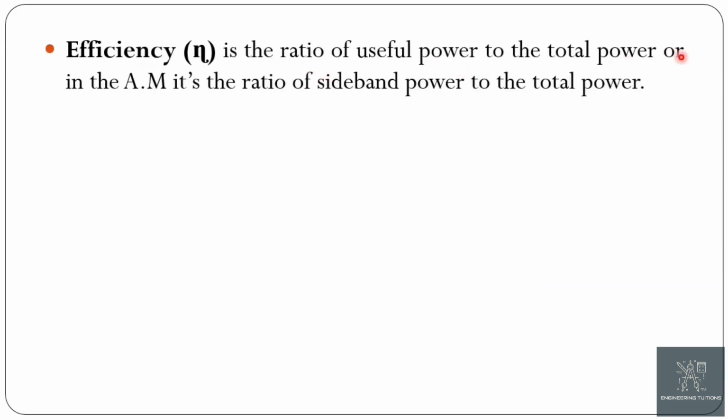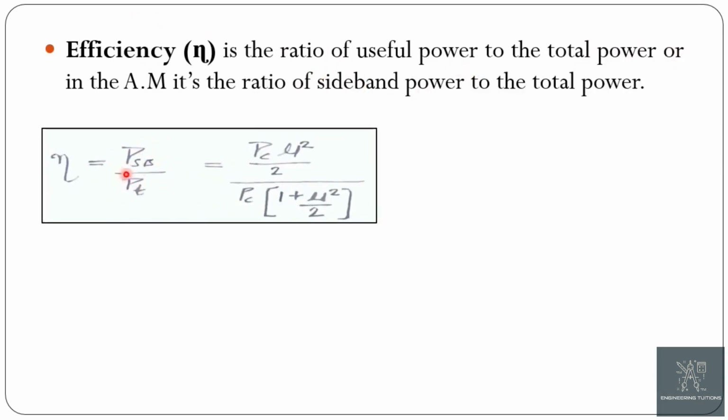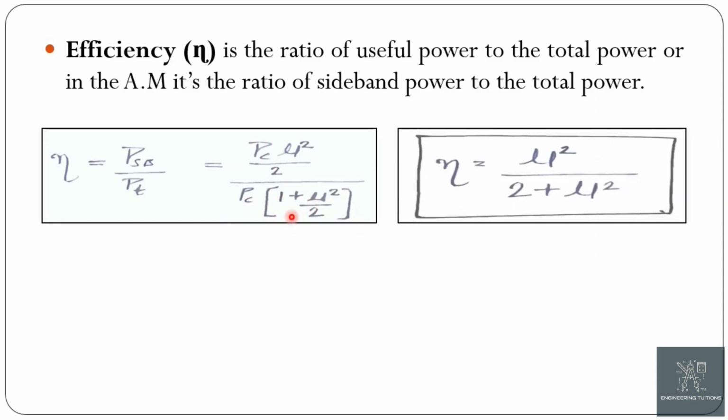Now the expression for the efficiency, which is the ratio of useful power to the total power. So efficiency is equal to the total sideband power, that is the useful power in an AM which contains the message, upon the total power, which is equal to PC mu square by 2 upon PC into 1 plus mu square by 2. After simplifying this, we get the final expression for the efficiency of the single tone AM, that is efficiency is equal to mu square upon 2 plus mu square.